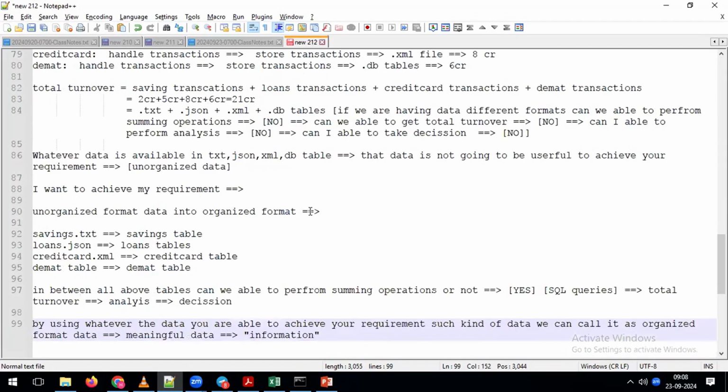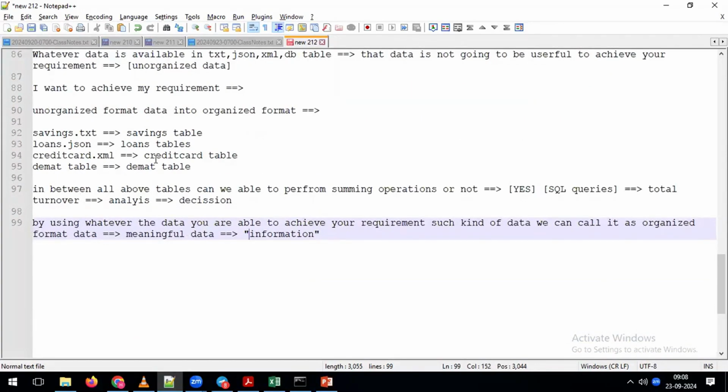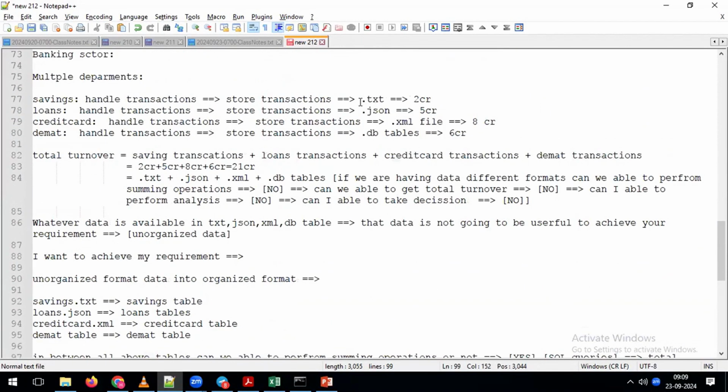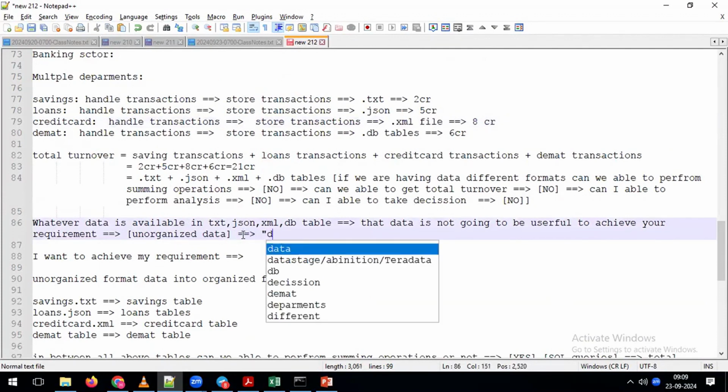After loading the data into tables, we are writing queries and we are taking the final decision. So based on that final data, summing up of all the 4 tables, we are going to take the decision. Now here I can say like this. For example, as part of this example, whatever data we have in the text file, JSON file, XML file, by using this data you cannot achieve your requirement. That data, we can call indirectly, is nothing but our unorganized content. This unorganized content, indirectly we can call it data.